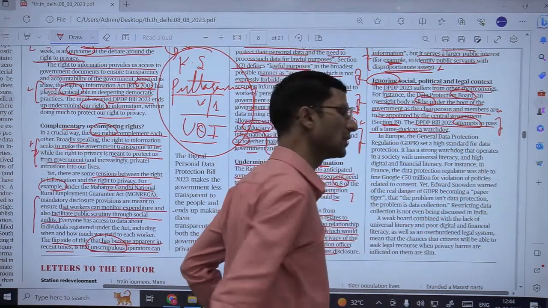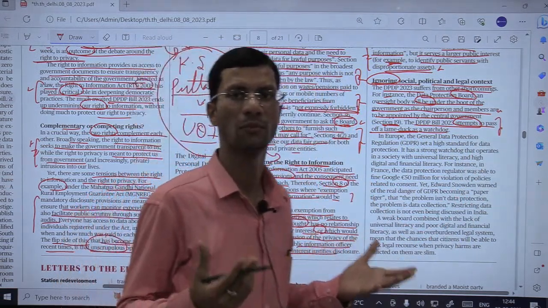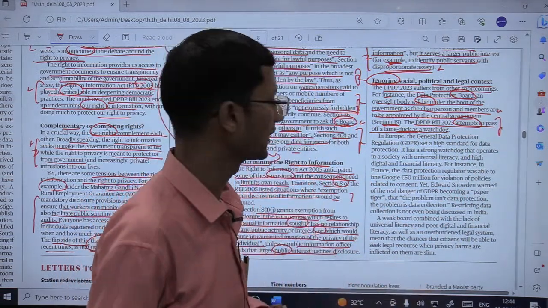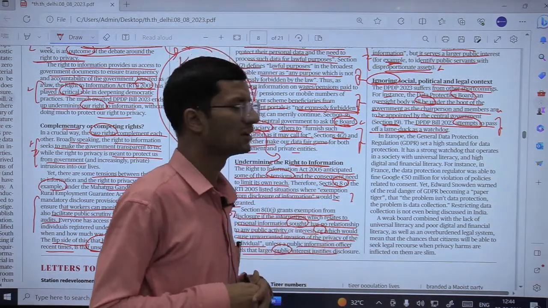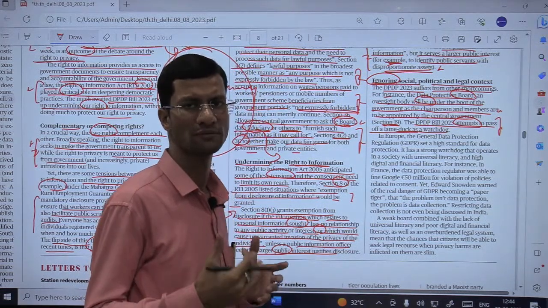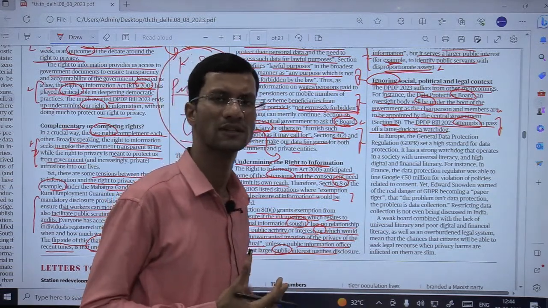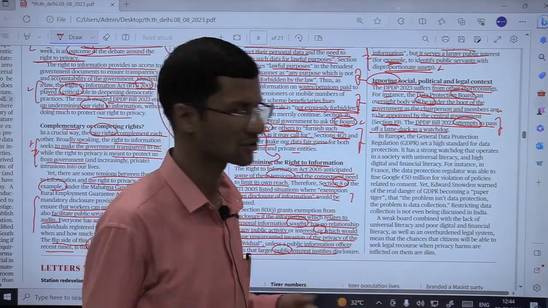Lame duck होता है an ineffectual, let us say, a body or entity. Fine. So somewhere this bill is attempting to make a watchdog of something which is already a lame duck. Lame duck means something which is already ineffectual.